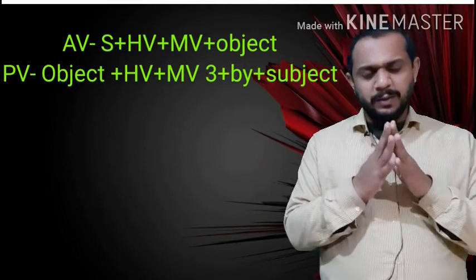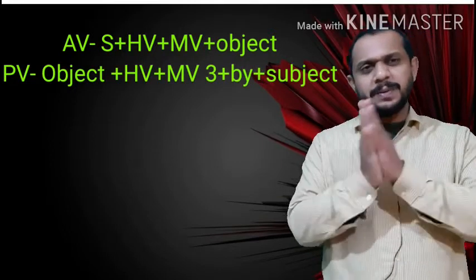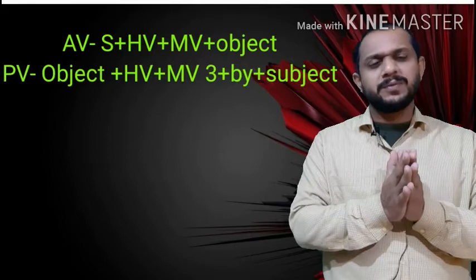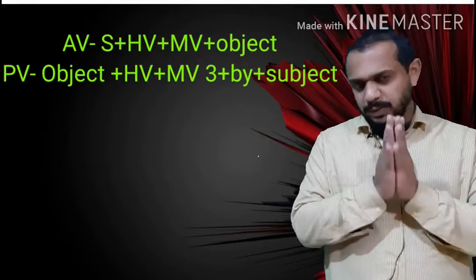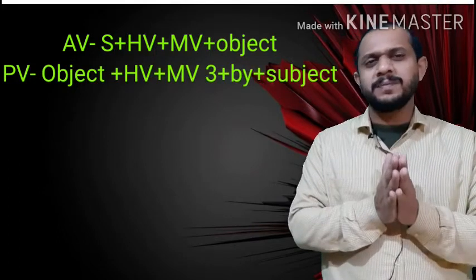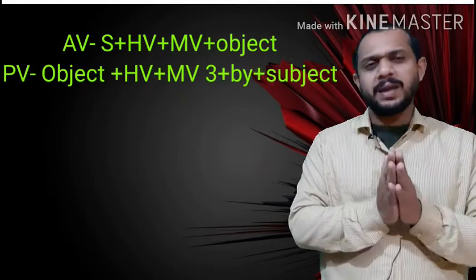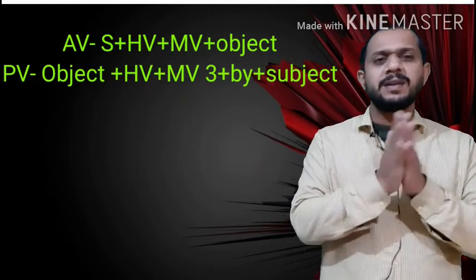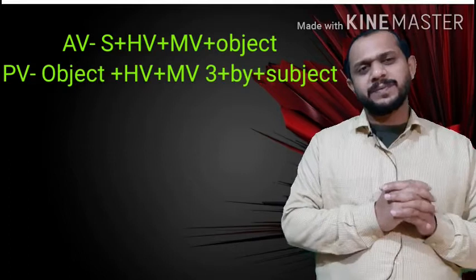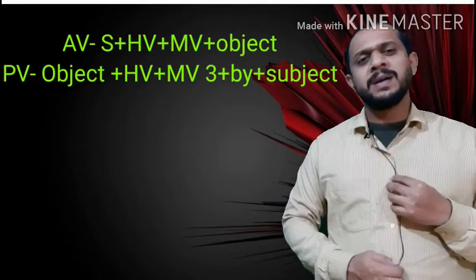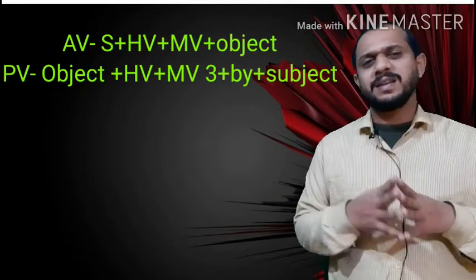Rule number one, keep object in place of subject, then helping verb, then always keep the main verb's third form, then keep the agent by for showing relation, and then the subject's objective form. Why do we keep the subject's objective form? Because subject stands first in active voice.